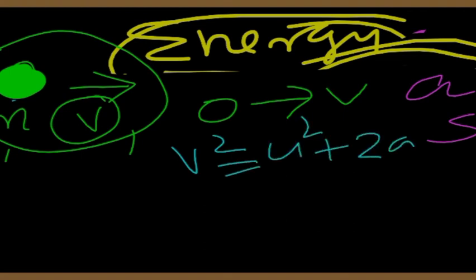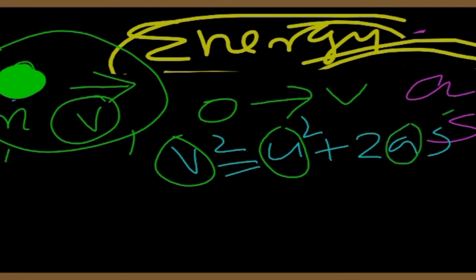Since it is under constant acceleration, we can write the formula v square is equal to u square plus 2as. Where v stands for the final velocity, u stands for the initial velocity, a is the acceleration, and s is the displacement. In this case, our initial velocity is 0, right?